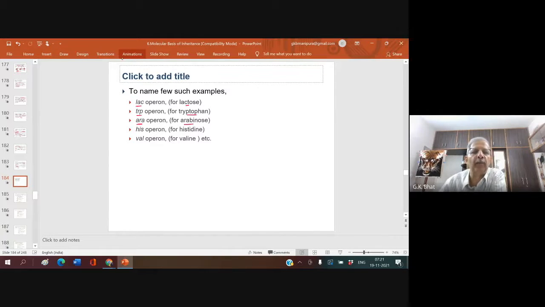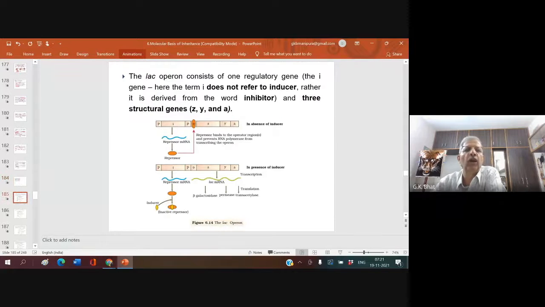Araoperon is for arabinose. Histoperon is for histidine. Valoperon for valine. To make use of these different substrates, we have different operons functioning under the direction of the genes. So now let us say the lac operon consists of one regulatory gene.